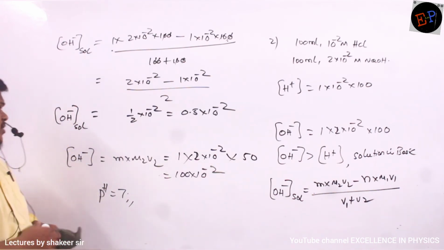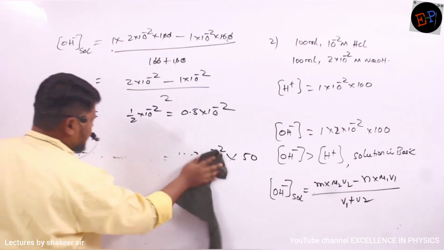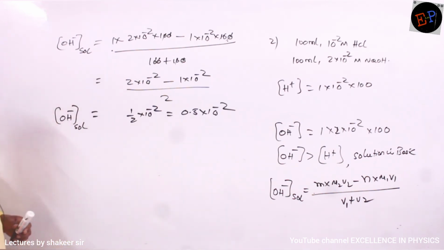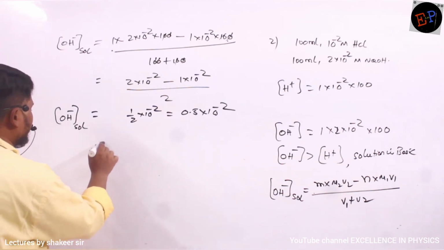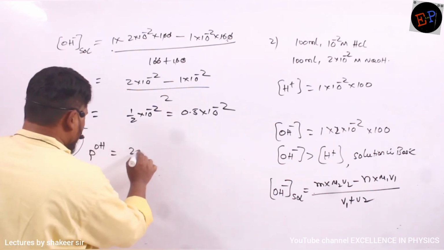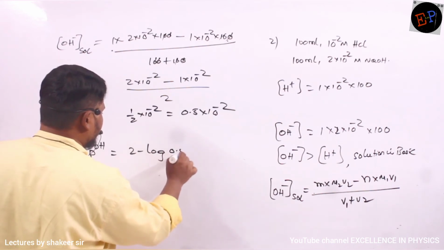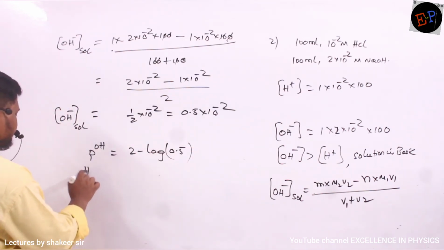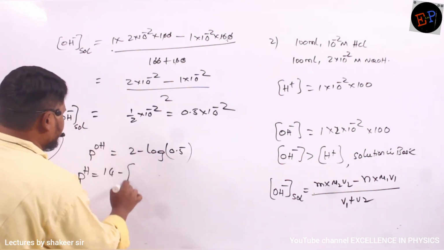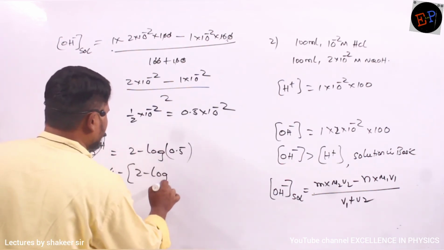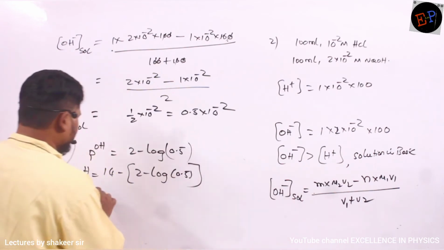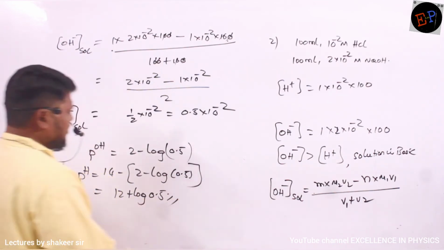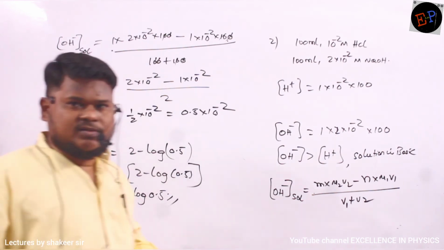Once you calculate the OH minus ion concentration, can't you calculate its pOH value? pOH is equal to 2 minus log 0.5. So the pH value is 14 minus (2 minus log 0.5). So 12 plus log 0.5. That is my answer. Understood, no?